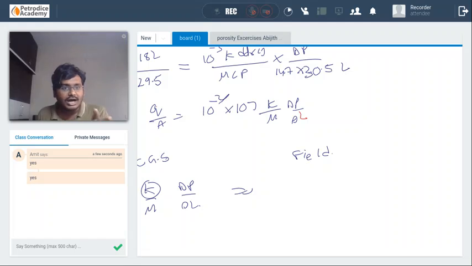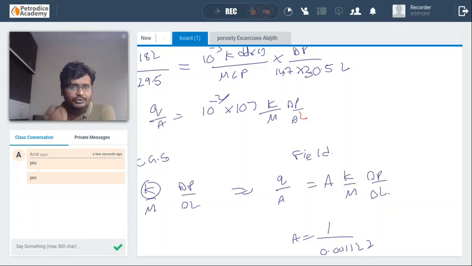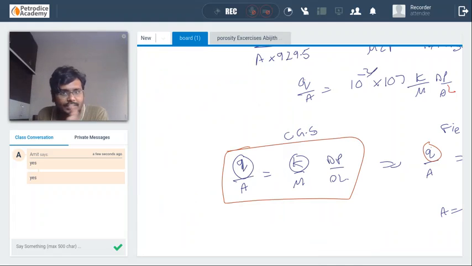Okay, so the answer that they are getting is reverse, which is wrong. In this particular scenario, consider A is the conversion factor, which will be equal to 1 by 0.001127. They are converting CGS units to this. In the initial stages only, the units are being cancelled out. You don't have to change it.